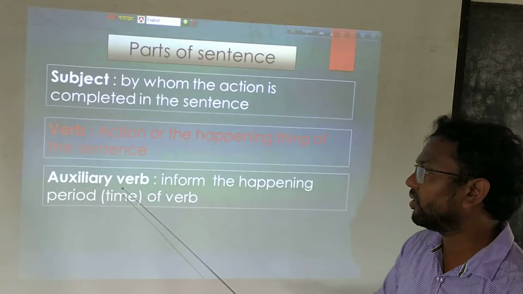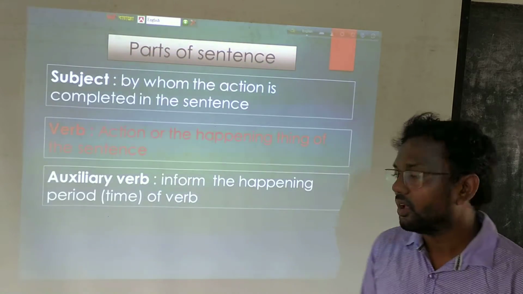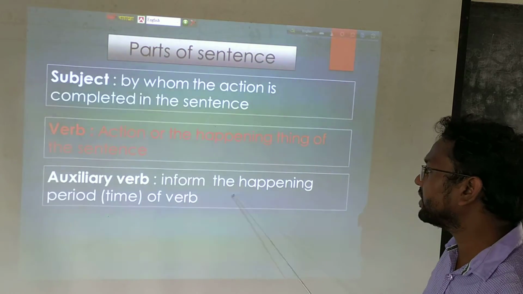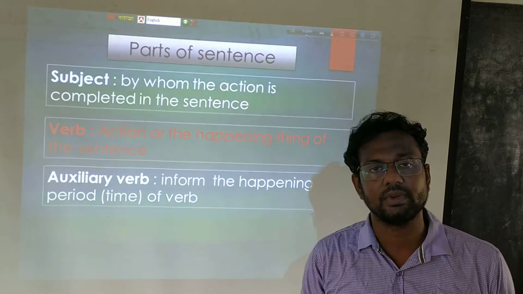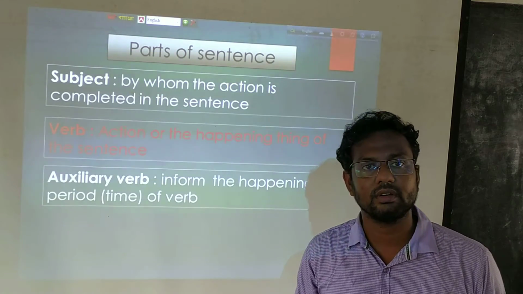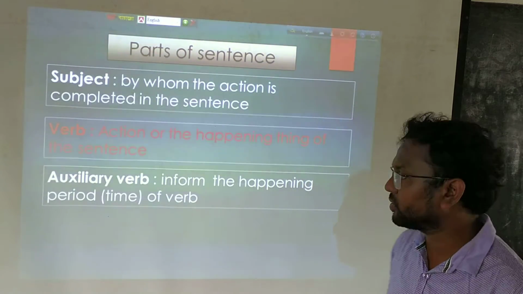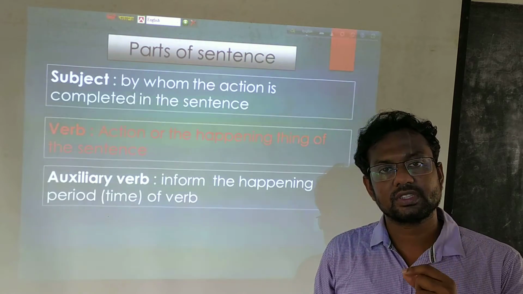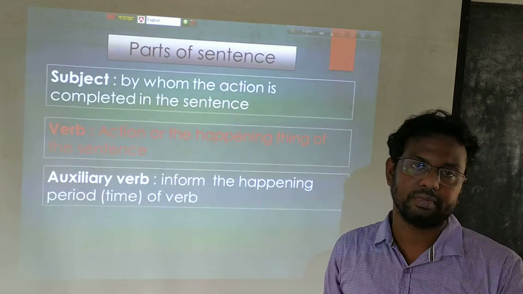Now it is time for auxiliary verb. What is auxiliary verb? Auxiliary verb informs the happening period or the time of the verb. It is also called the helping verb of the main verb, because it always helps the main verb by informing various types of time of the main verb.